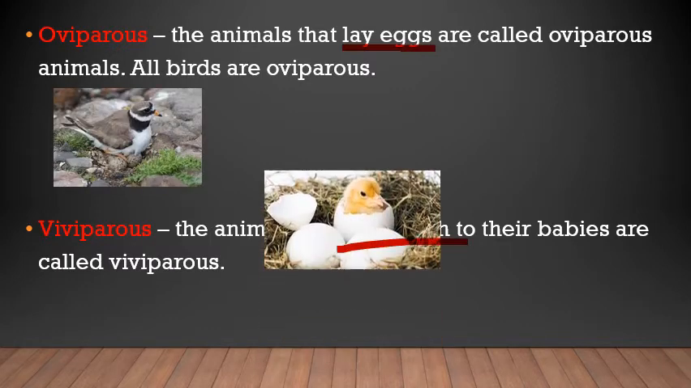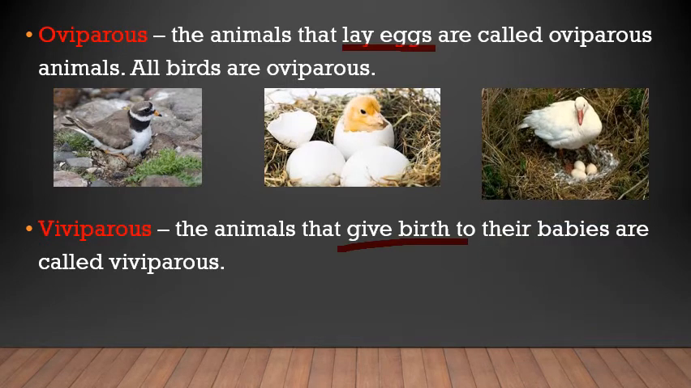Now, here you can see the three birds, they all lay eggs. They sit on them. There is a process for that reproduction. There are different stages. But that way of laying an egg to reproduce is called oviparous.